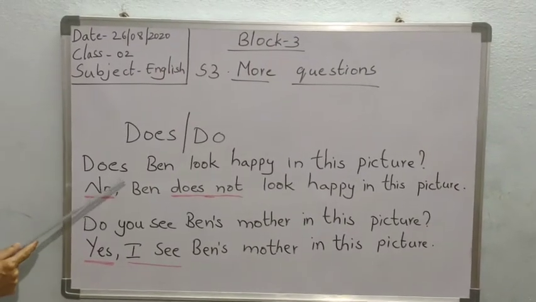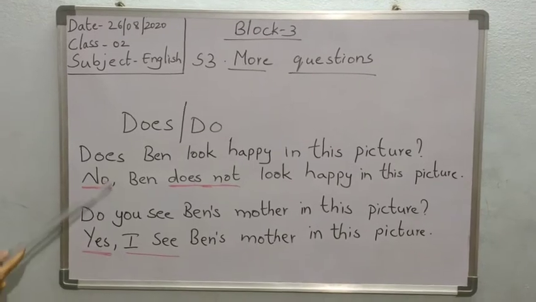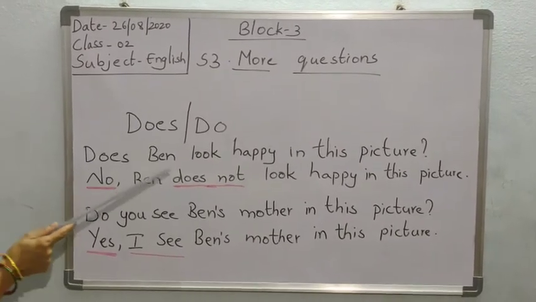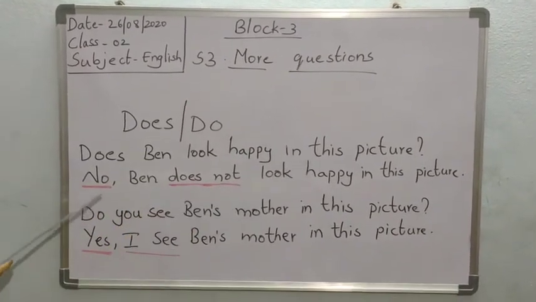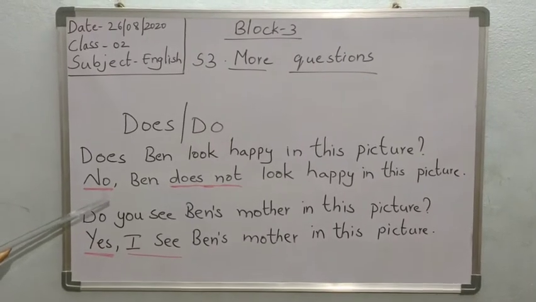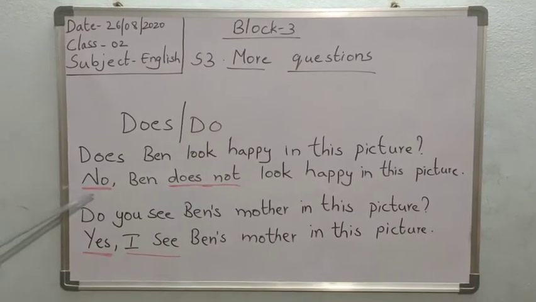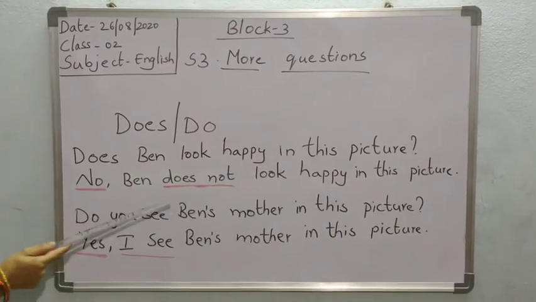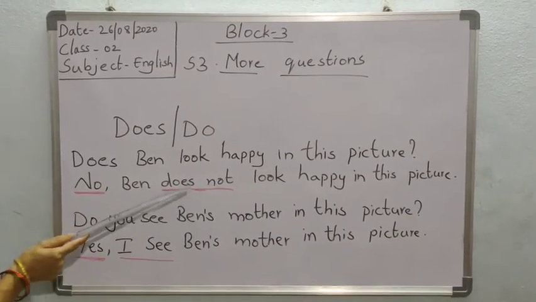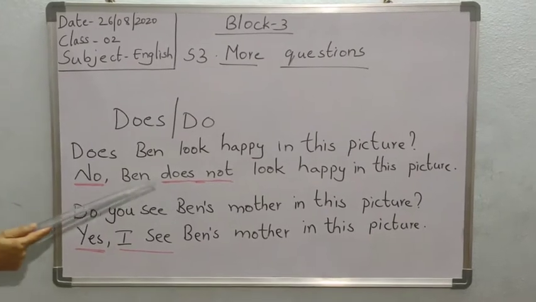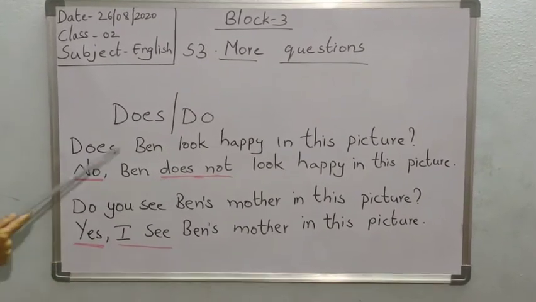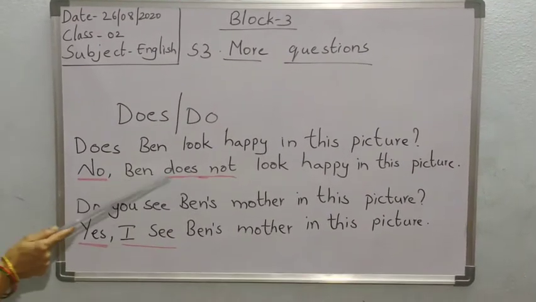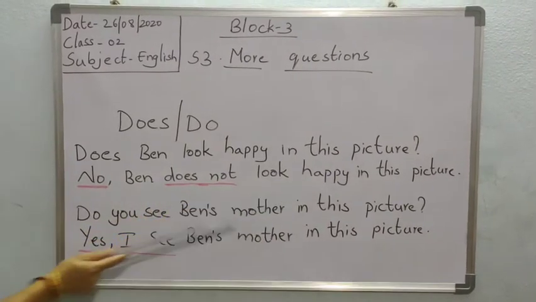Now children, if you observe these answers, see what is the question? Does Ben look happy in this picture? See, the answer started with no. Ben does not look happy in this picture. See children, here I have underlined does not. When no comes here, you have to use does not. No, Ben does not look happy in this picture.